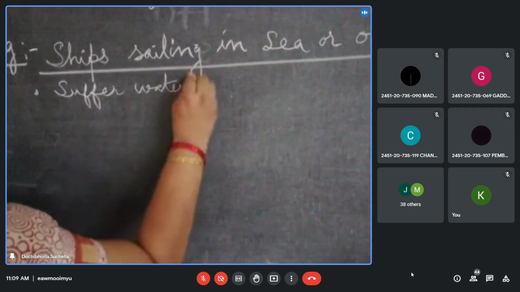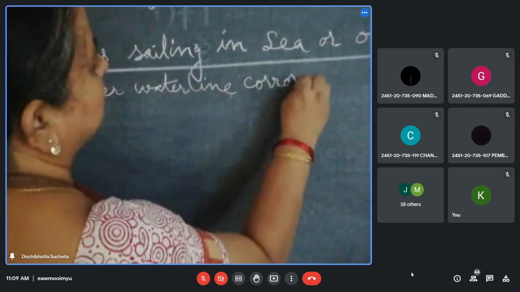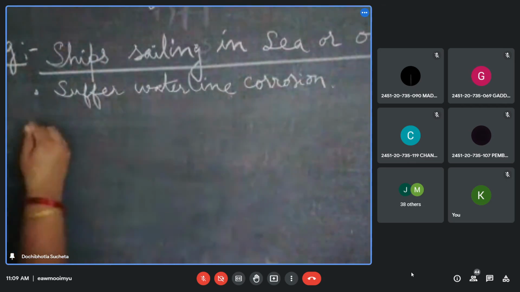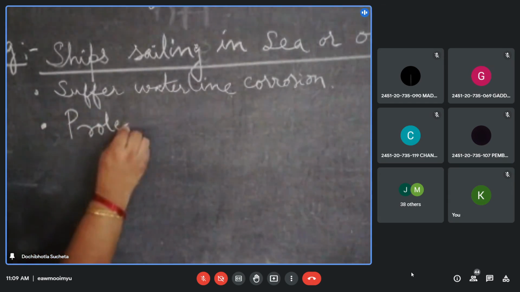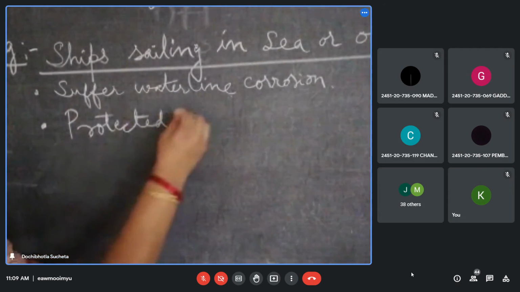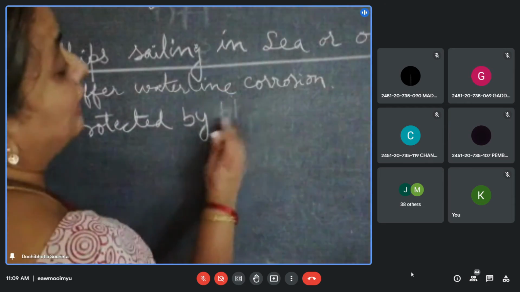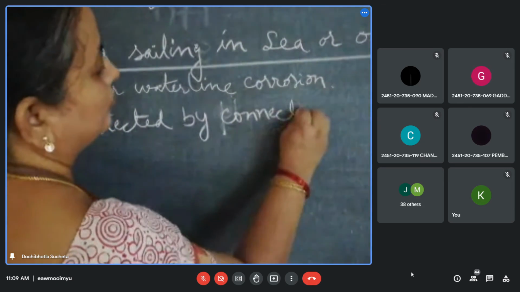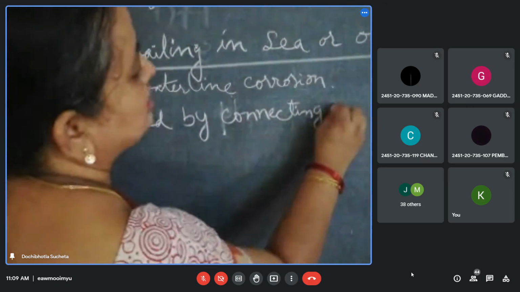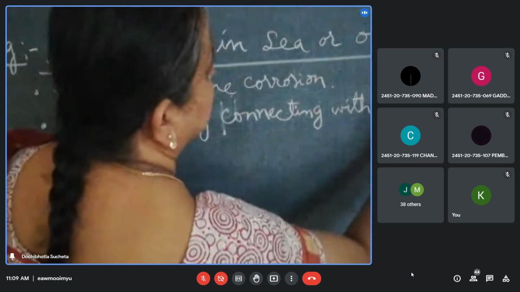They are protected by connecting with zinc plates. Is the board legible?